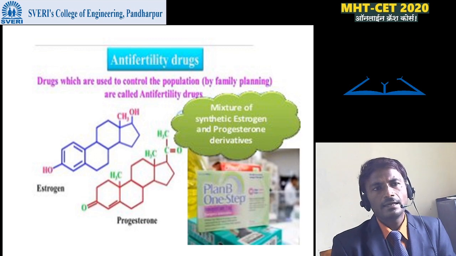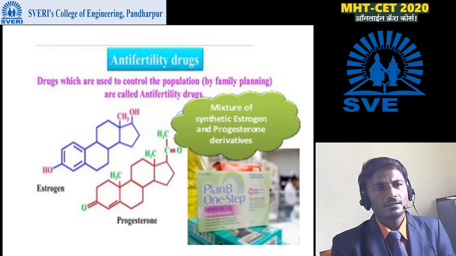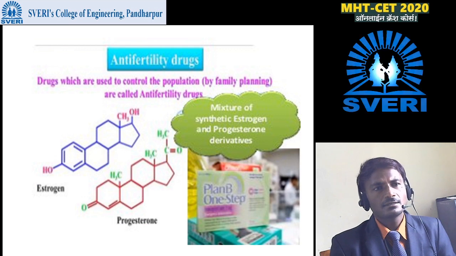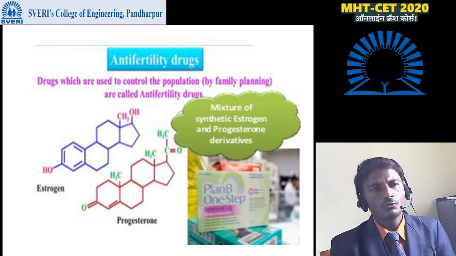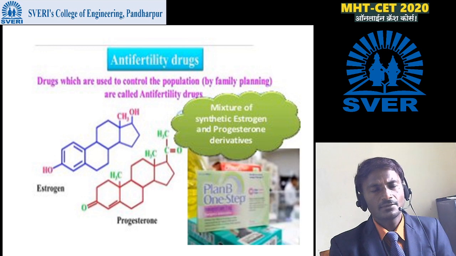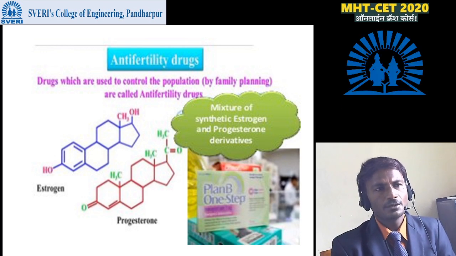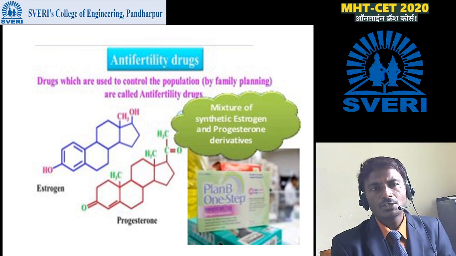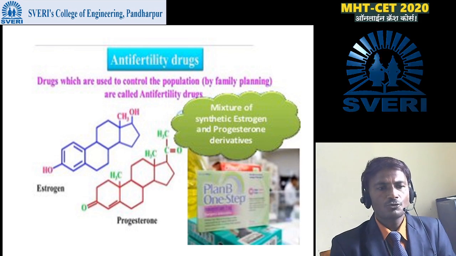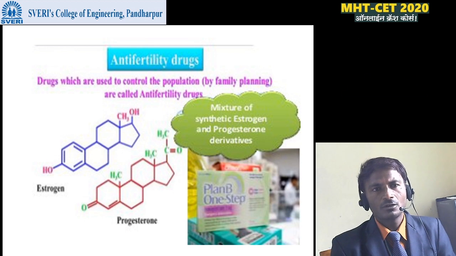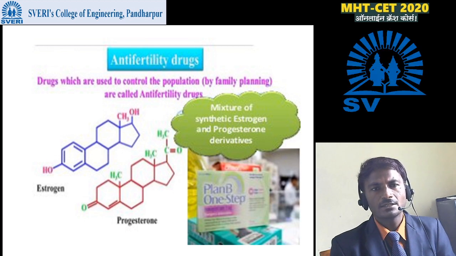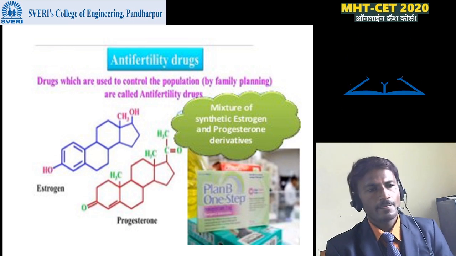Then next are the anti-fertility drugs. We know that day by day the population of the world goes on increasing. That is why anti-fertility drugs are used to control the population. Drugs which are used to control the population by family planning are called anti-fertility drugs. Estrogen and progesterone are the two common anti-fertility drugs, a mixture of synthetic estrogen and progesterone derivatives.